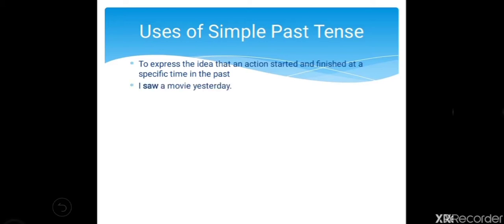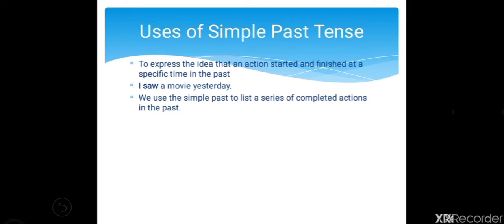So first example is I saw a movie yesterday. Here the movie's starting time and finishing time is specific, and that's why we have used simple past tense. Here you can say I is the subject, saw is the V2 form, and then the object.